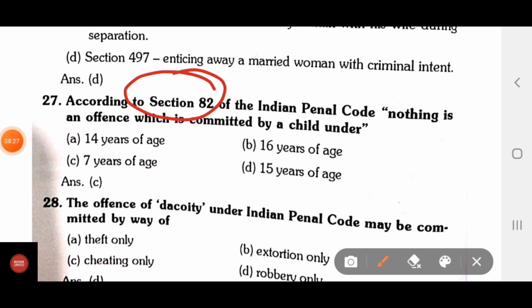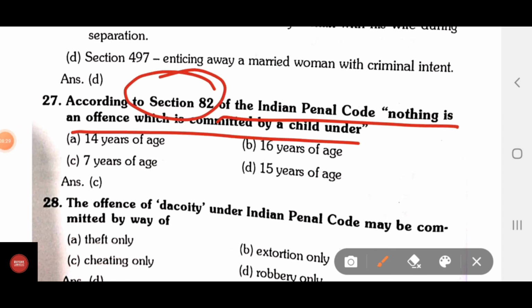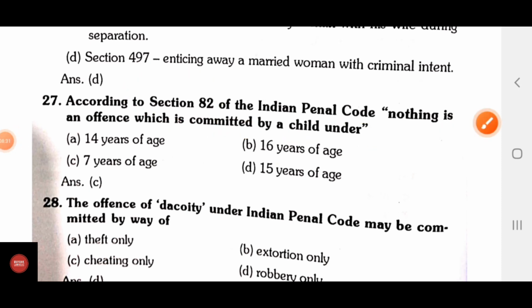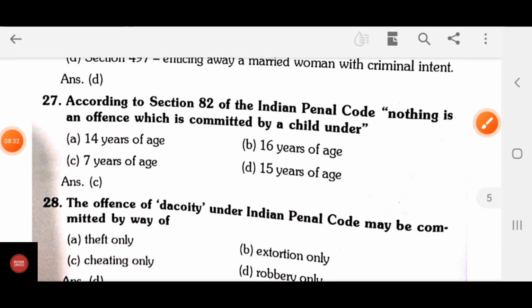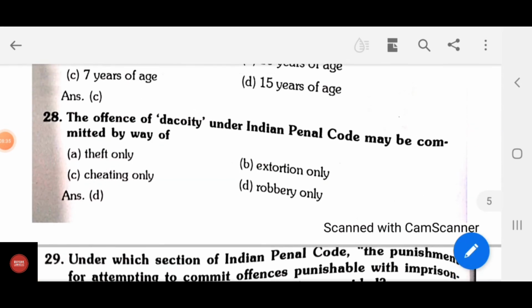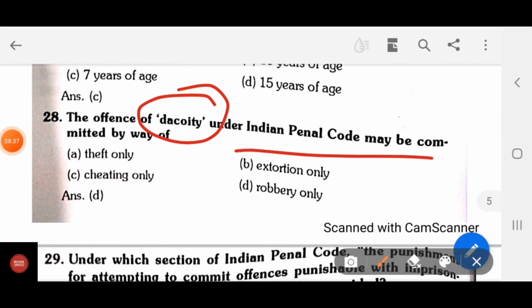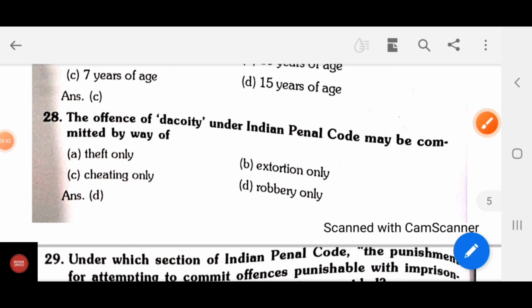According to section 80 of IPC, nothing is an offense which is committed by a child under 7 years of age. Doli incapax. The offense of dacoity under IPC may be committed by way of A, theft only; B, extortion only; C, cheating only; D, robbery only. The correct answer is D, robbery only.